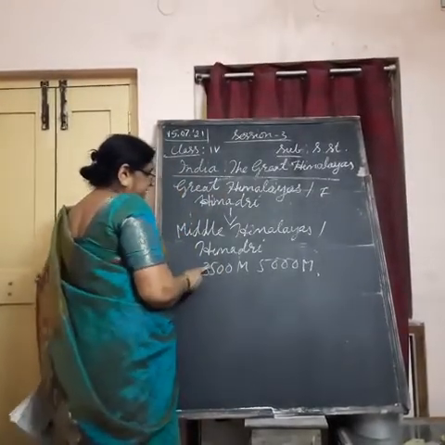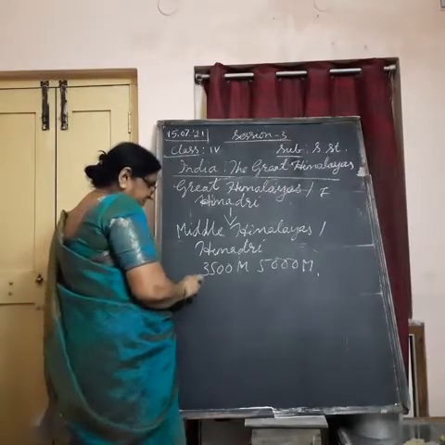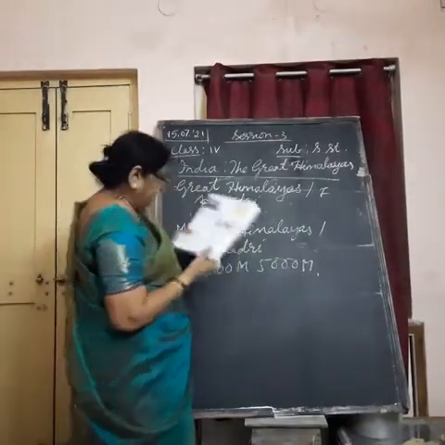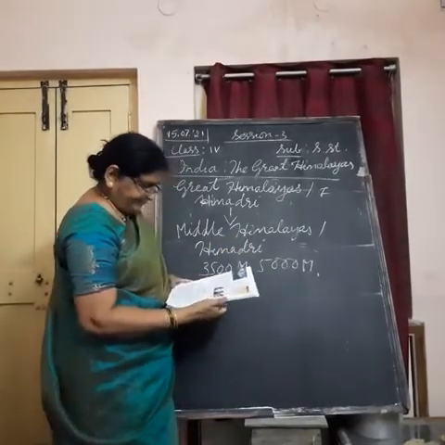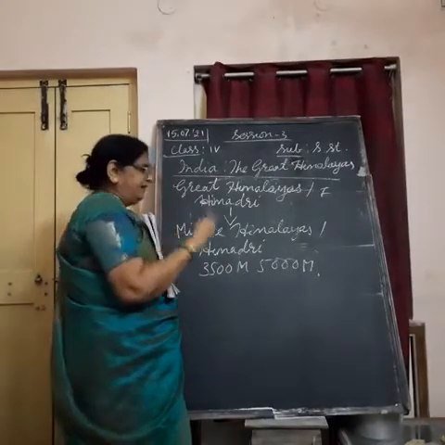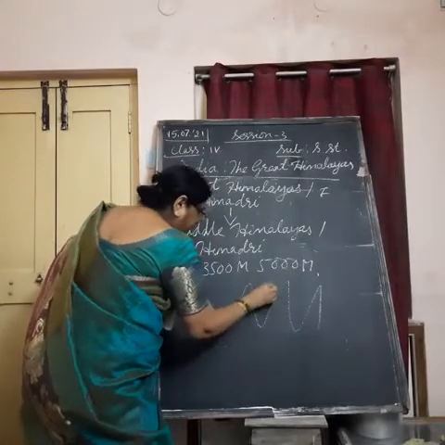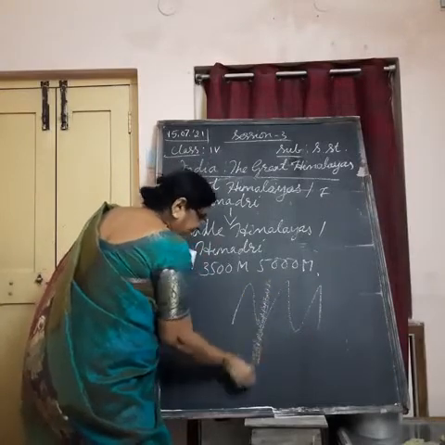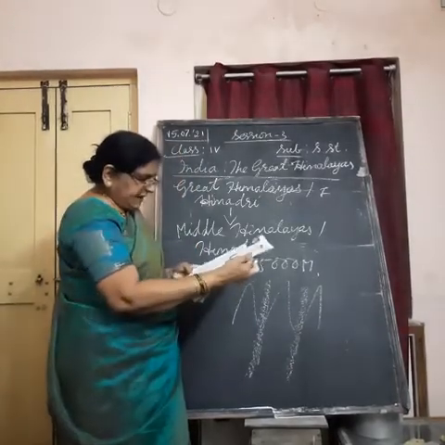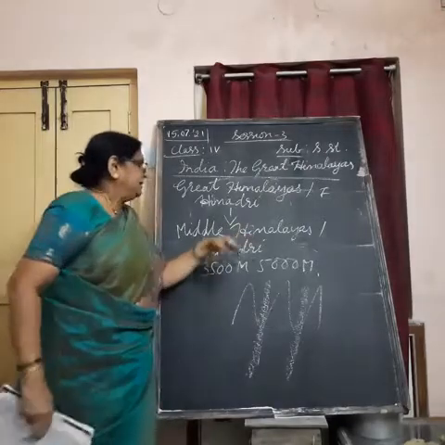High above the sea level, their height above the sea level ranges from 3,500 meters to 5,000 meters. We find many low-lying valleys. What are valleys? Between two mountains, a deep land area is called a valley. We find so many valleys in this mountain region, which is the Himachal range.